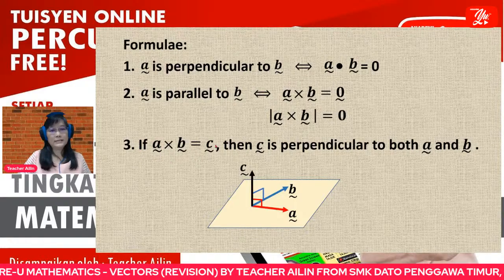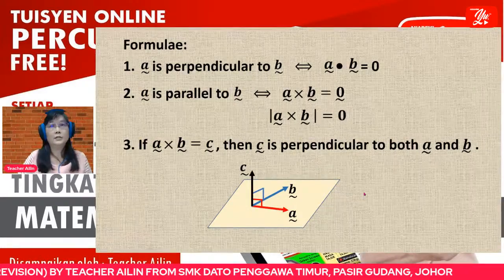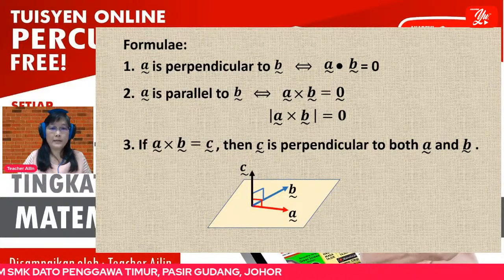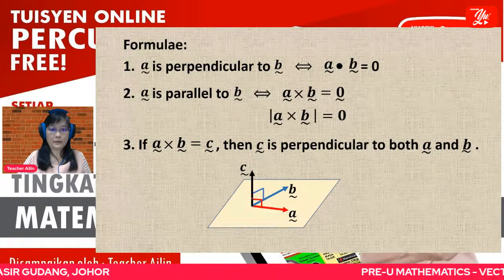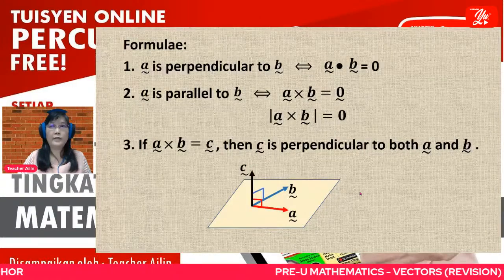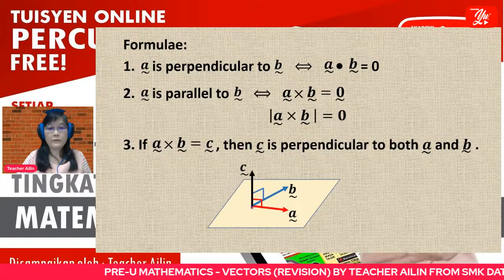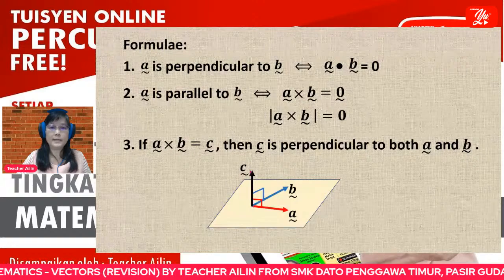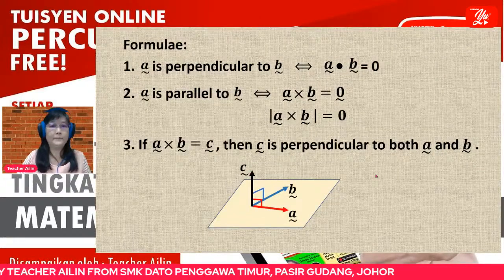This one is very important when we find the equation of plane. When we find the equation of plane, we need a normal vector. So this C, we take it as the normal vector. Right? Later I'll give you the example.